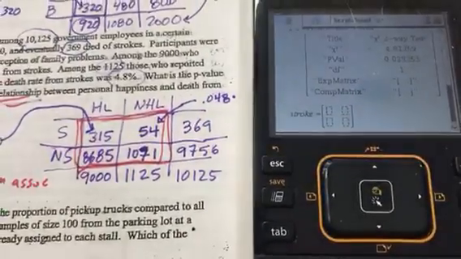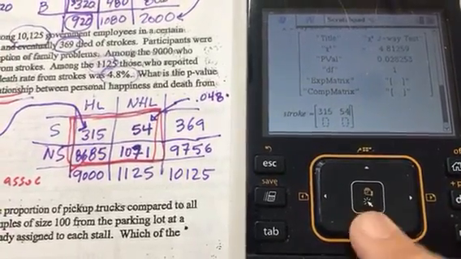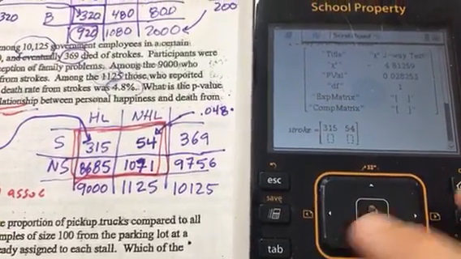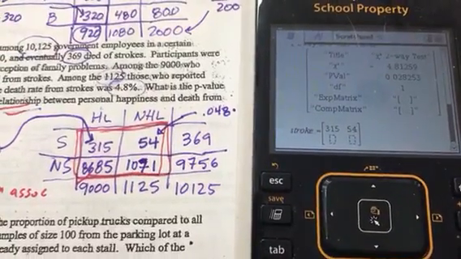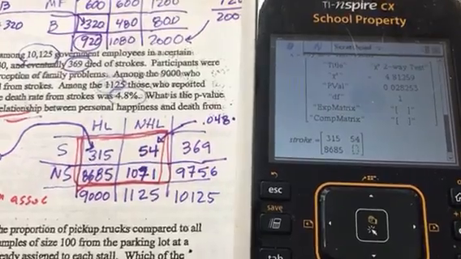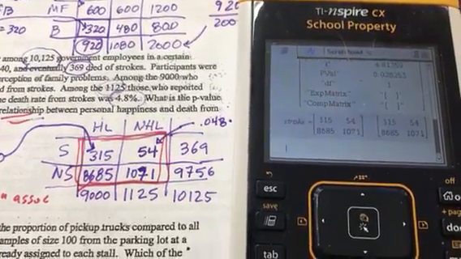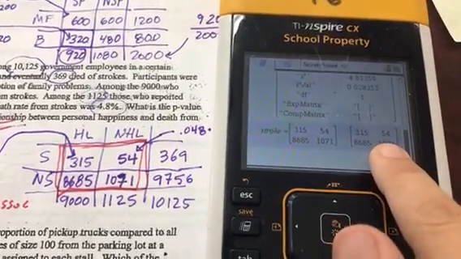And I literally plug these numbers in. 315, 54, 86, 85, 1071. And let the calculator do the rest. So I hit enter, and this confirms they got my information.